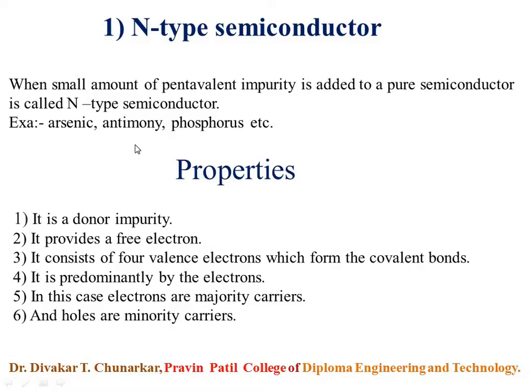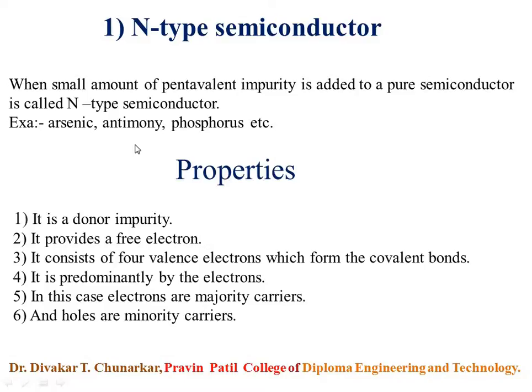Corresponding to each impurity atom, extra electrons become available for the conduction band in the n-type semiconductor, that is excess of free electrons. The number of free electrons increases in the n-type semiconductor. This n-type semiconductor has a donor impurity.